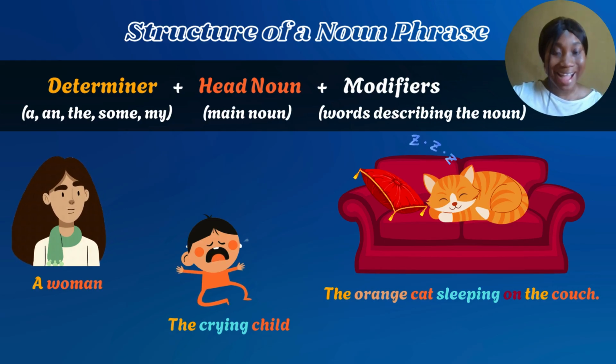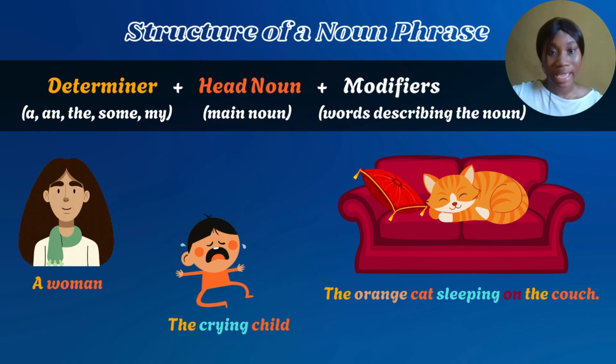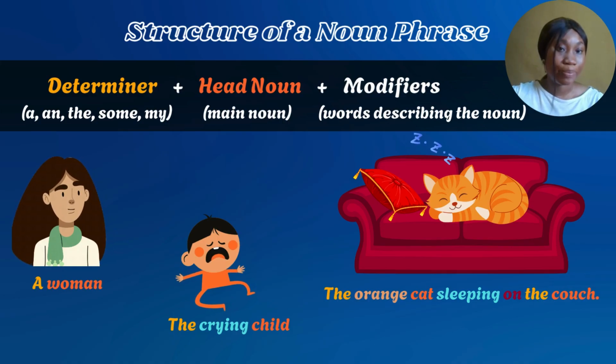So the orange cat, I'm trying to talk about the cat because the cat there is the noun. So describing the cat, that the cat is orange in color. Okay, and then what is the cat doing? The cat is sleeping on the couch. Maybe we might have several orange cats on the couch, and then I have one that is sitting, one that is jumping. But I'm trying to talk about the orange one that is sleeping on the couch.